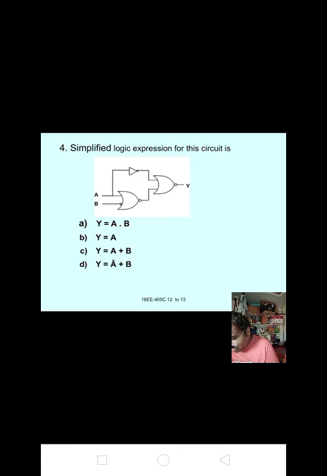Common, this 1 plus B bar, that is A. Answer. Now, options: A, Y equal to A into B. B, Y equal to A. C, Y equal to A plus B. D, Y equal to A bar plus B. Answer is B, Y equal to A.